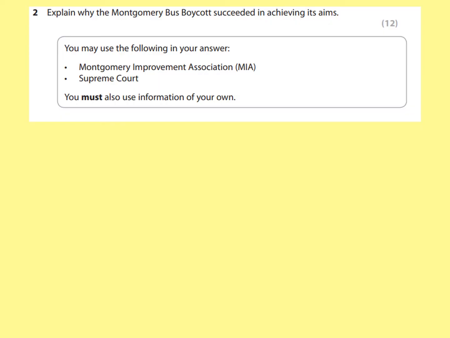The crucial thing here is that you are explaining why the Montgomery bus boycott succeeded in achieving its aims. The question is assuming that you know what its aims were. If you're not sure, I'll remind you that the main aim was desegregating buses in Montgomery, but also addressing other forms of discrimination on public transport.